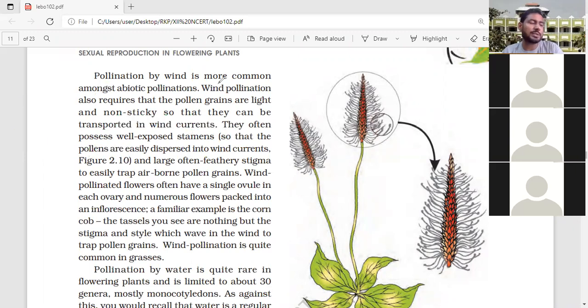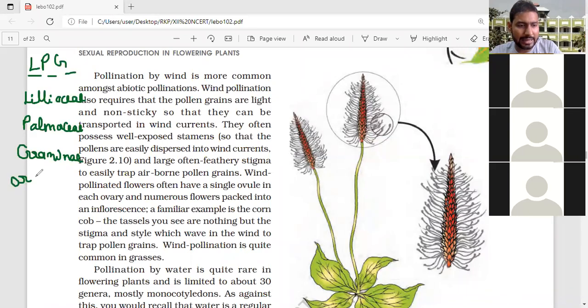For pollination through the wind, the plants are usually grasses and similar families. Clear? Three different families belong to the monocot: Liliaceae, Farmaceae, Graminaceae.